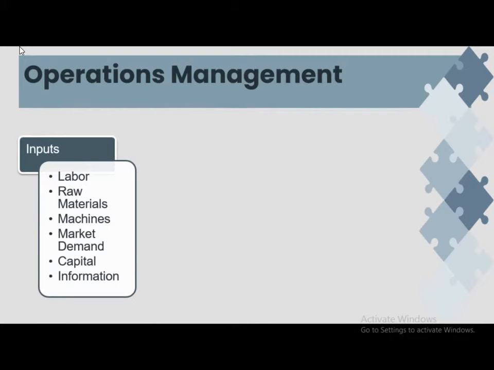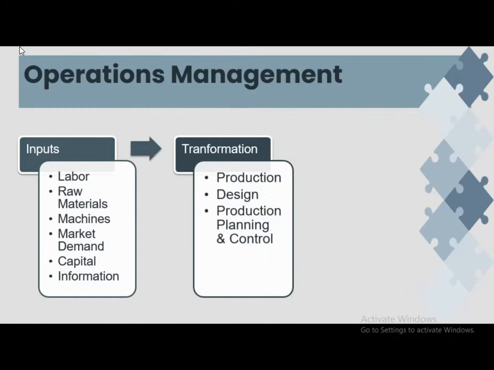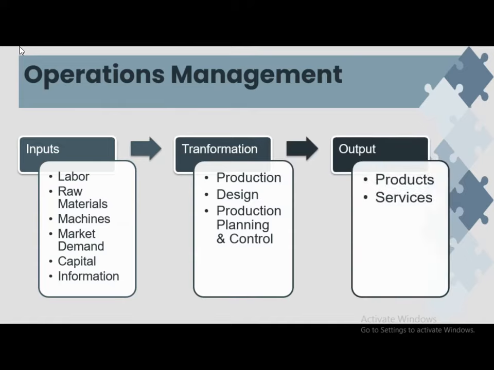Now we will see various inputs for any organization. The inputs can be labor, raw material, machineries, market demand, and capital information. These inputs can be transformed into various products and services, that is output, but the transformation process is done using production design, production planning and control, and various such activities. Finally, the inputs are transformed into outputs. Outputs can be various products and services.